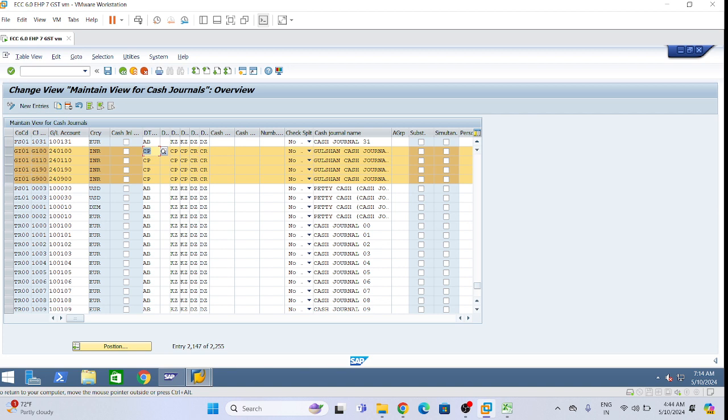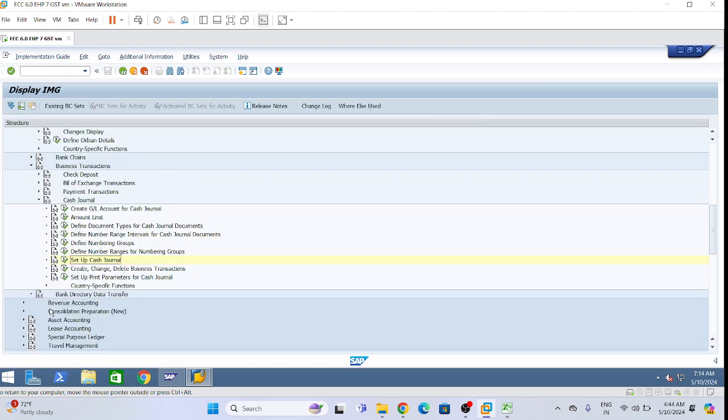So this is what we need to do in the setup in the system, which is a part of configuration. Means here in particularly our company code LI01 we will define like this only. And this is just a naming convention. And these are the four GLs, and these are the document types we are defining. Okay. So now the next configuration we will do: create, change, delete business transaction.